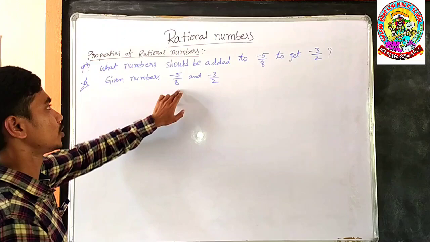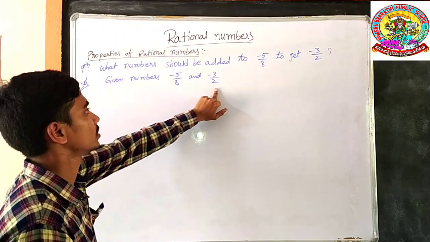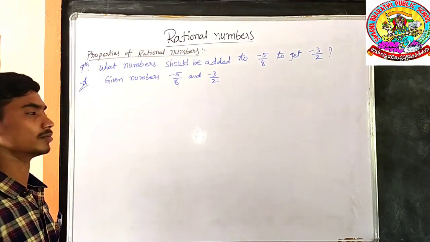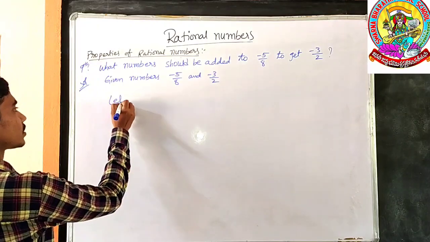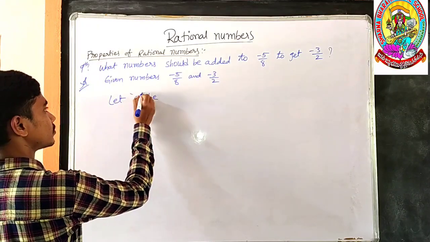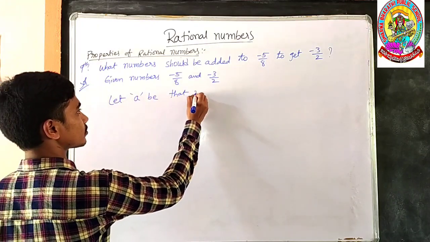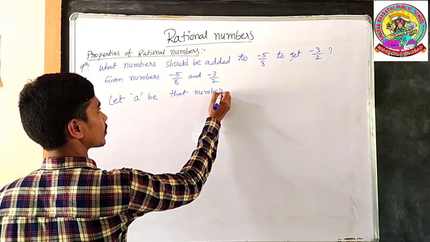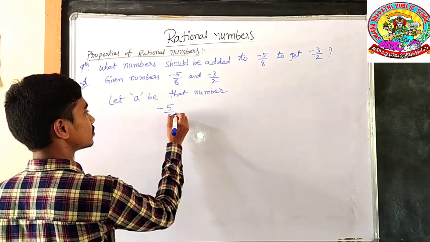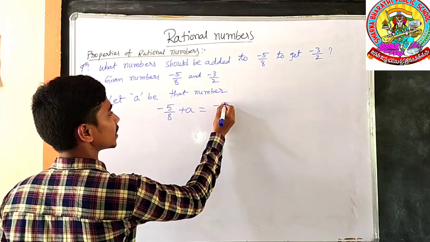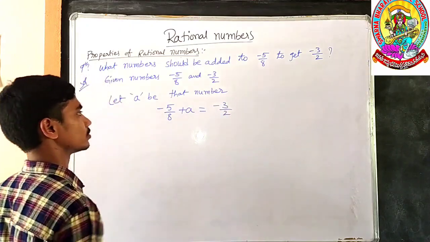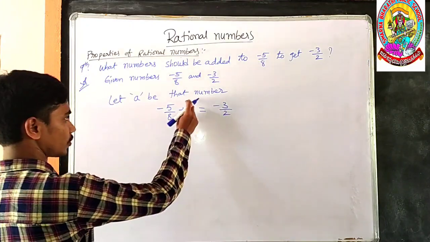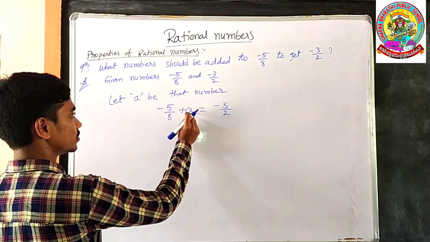Something must be added to minus 5 by 8 to get minus 3 by 2. What is that number we have to find? Let A be that number. If you add A to this number, you will get the answer minus 3 by 2. We have to find A.